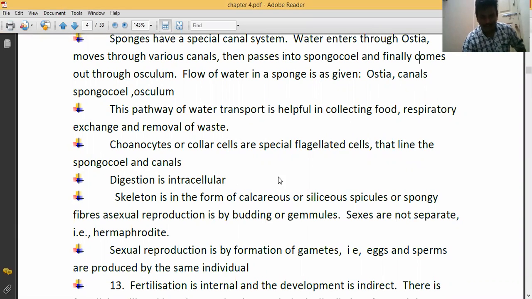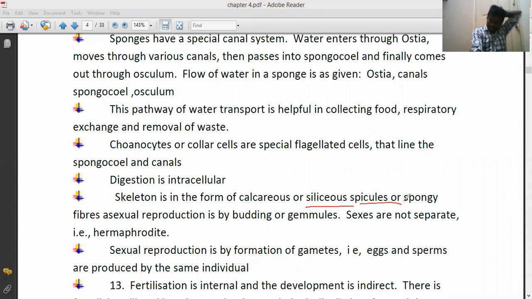The skeleton is in the form of calcareous or siliceous spicules. The entire sponge skeleton is made up of calcareous or siliceous spicules, or spongy fibers may be present. Asexual reproduction in sponges takes place by budding or gemmules.